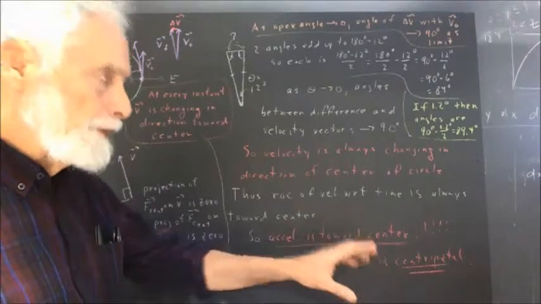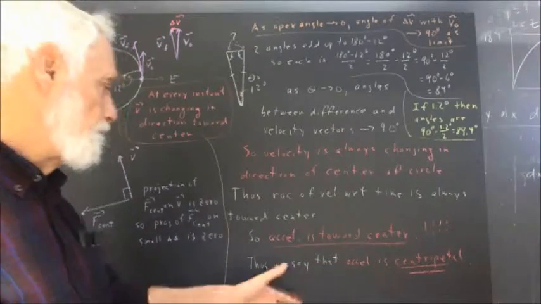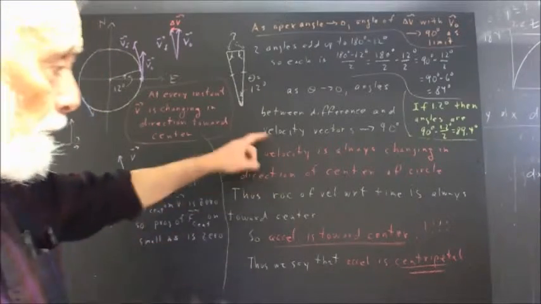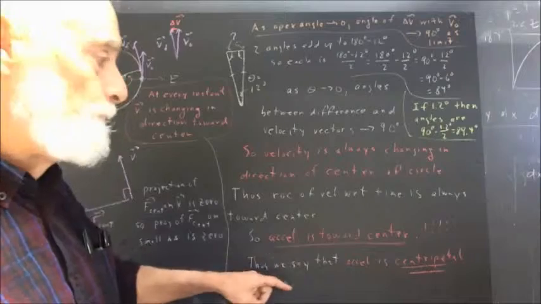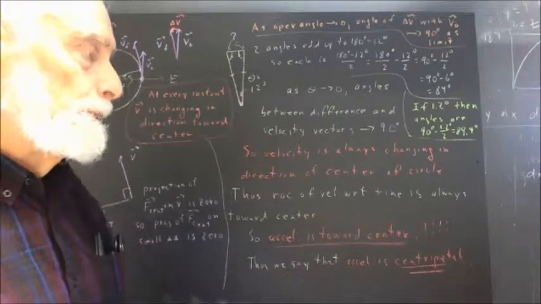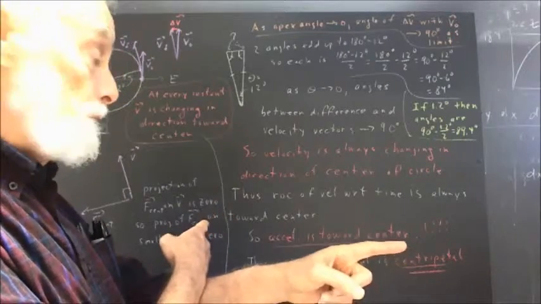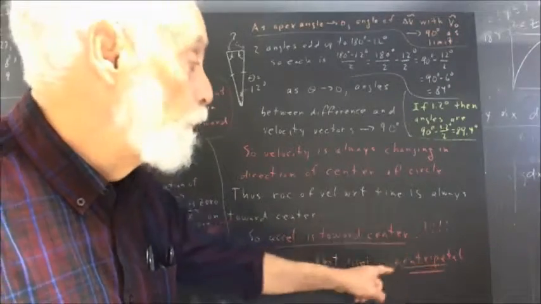Now, there are implications of centripetal acceleration for energy changes, and we'll talk about that in a second, but we want to emphasize this definition of centripetal acceleration. It's the rate of change of velocity toward the center of a circle. Centripetal means toward the center.